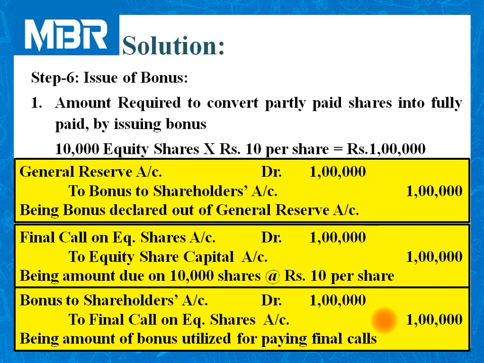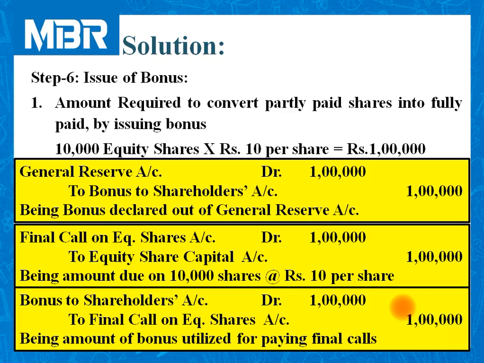We are in need of rupees 1 lakh to issue the bonus to the shareholders that we have collected from general reserve. So on one hand, we have balance of rupees 1 lakh from general reserve, and this amount is transferred to a temporary or special account called bonus to shareholders. Now, as a part of the protocols, we need to make a final call from the shareholders. That is a final call on equity share account debited to equity share capital account.